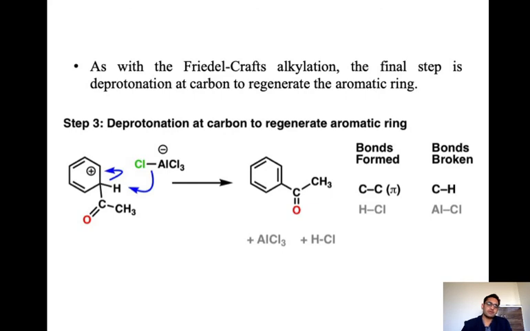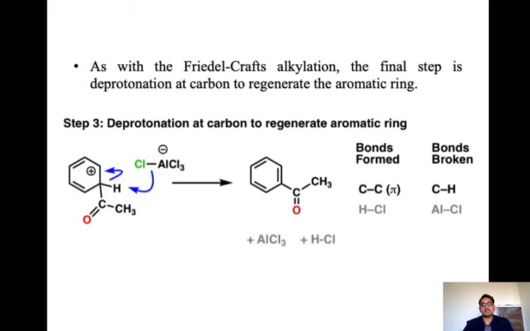The carbon-hydrogen bond breaks, and the electrons shift in the ring, forming a carbon-carbon double bond. This double bond formation takes place here, and that restores the aromatic ring. This is the acylated product, particularly acetophenone. Okay, so this is the Friedel-Crafts acylation reaction.